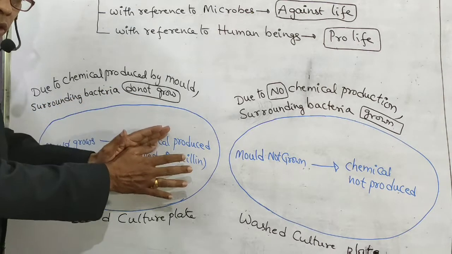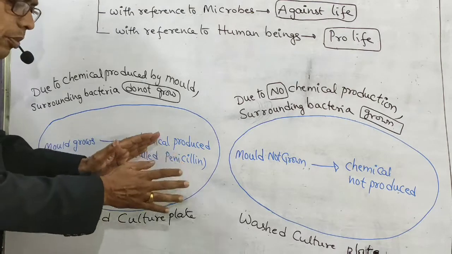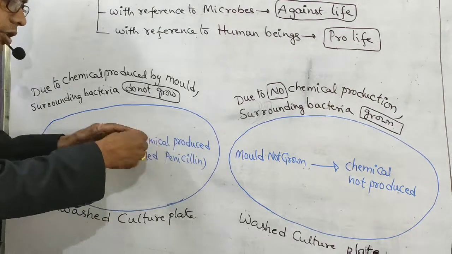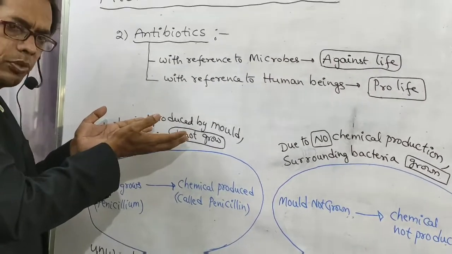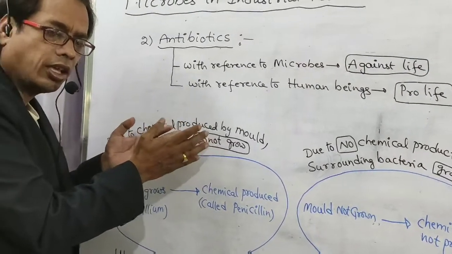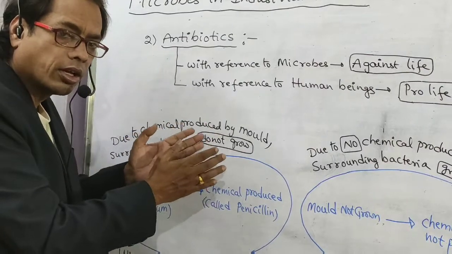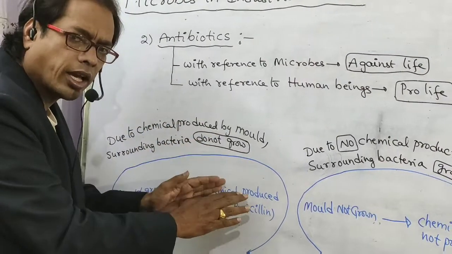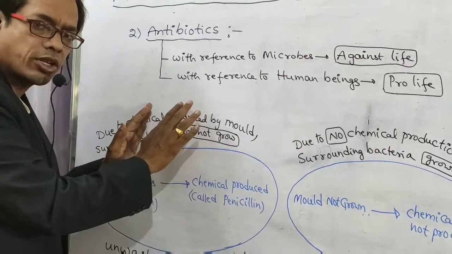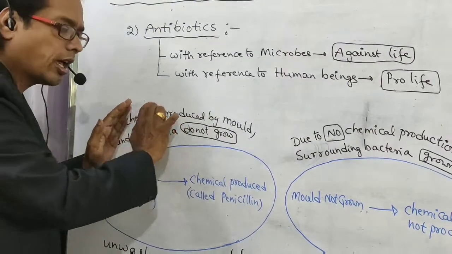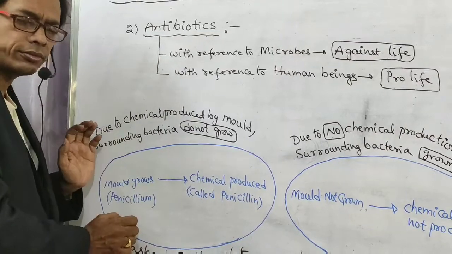If there is the presence of the chemical belonging to this fungi, there is no presence of bacteria around this culture plate.